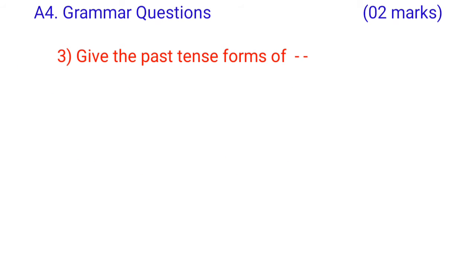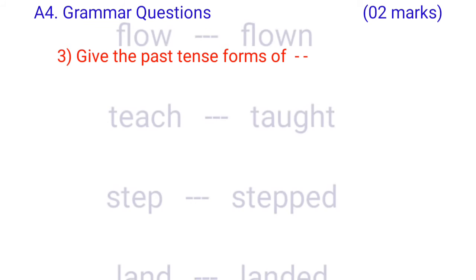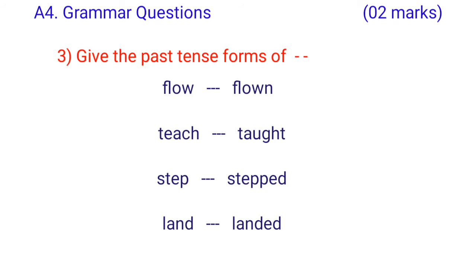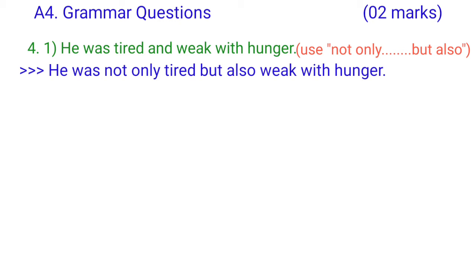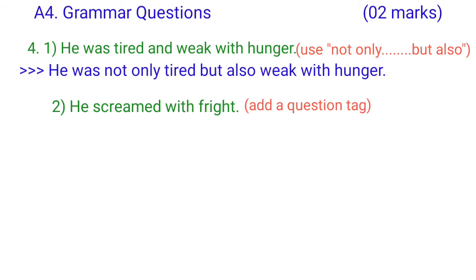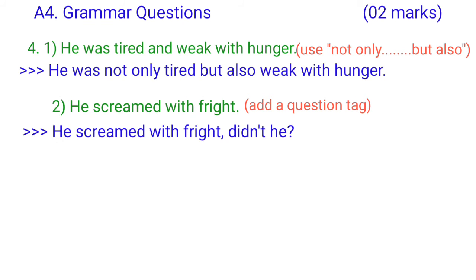3, give the past tense forms of fly, flown, teach, taught, step, stepped, land, landed. 4, he was tired and weak with hunger. Use not only but also. Answer: he was not only tired but also weak with hunger. Question 2, he screamed with fright. Add a question tag. Answer: he screamed with fright, didn't he?